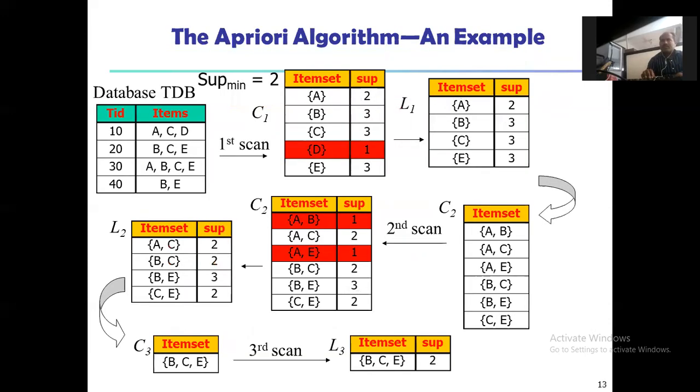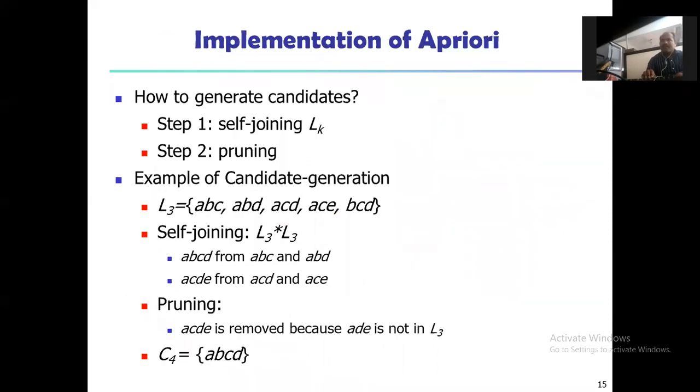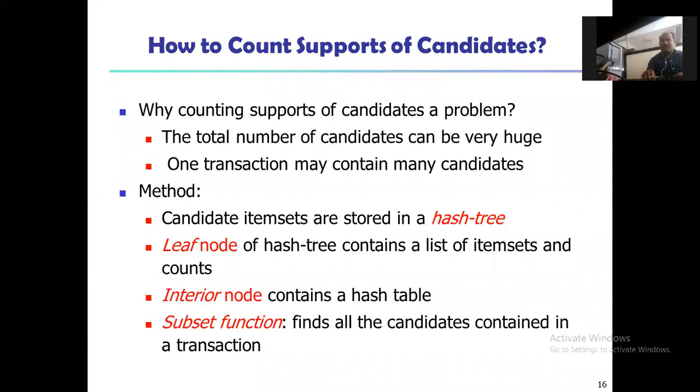This example, this algorithm, I have shown you how it is going to work. The Apriori algorithm, an example. This is a very easy example based on the Apriori algorithm. This is the pseudocode for the Apriori algorithm, and this is the implementation of the Apriori algorithm.